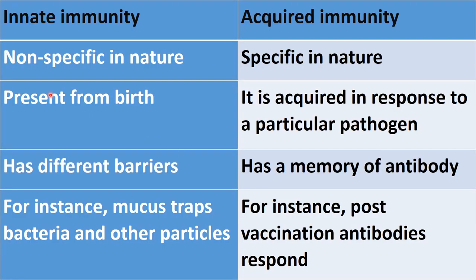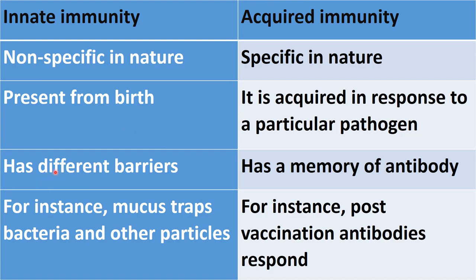Now this is the answer for question number 8. There is a difference between innate immunity and acquired immunity. Innate immunity is non-specific in nature, right? And this cannot recognize bacteria, viruses and other pathogens separately. So this is non-specific, while acquired immunity is specific. Innate immunity is present from birth, while acquired immunity is gained later on in the lifetime, right?